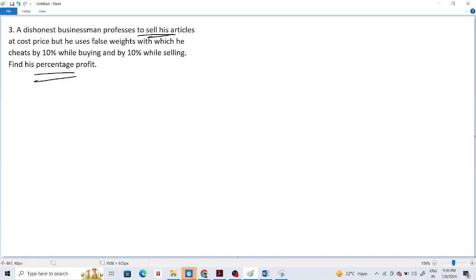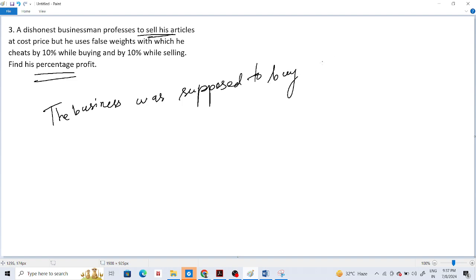That means, let the businessman was supposed to buy 100 grams. But how much did he buy? 110. Yes, he bought 110.